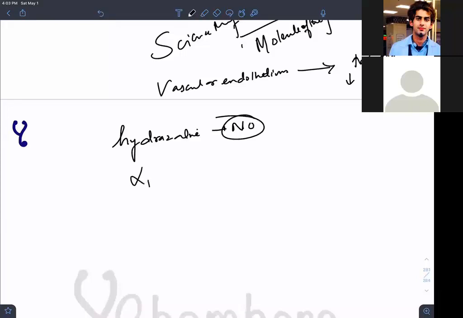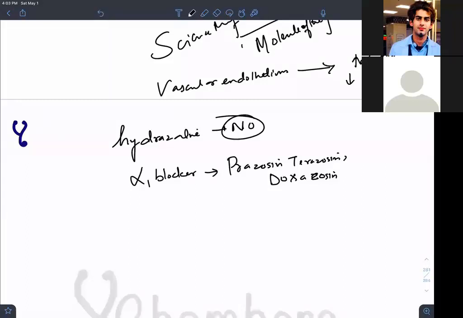You can give an alpha 1 blocker: prazosin, terazosin, doxazosin. I love pharmacology. Once you block alpha 1, what will happen?